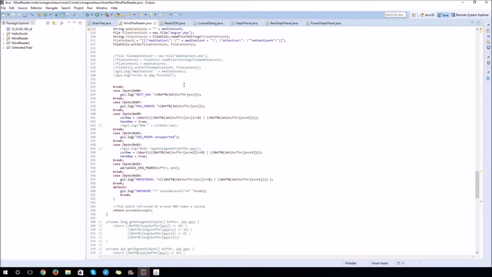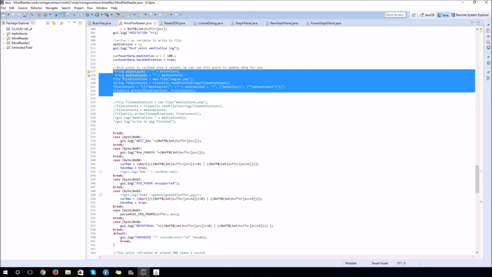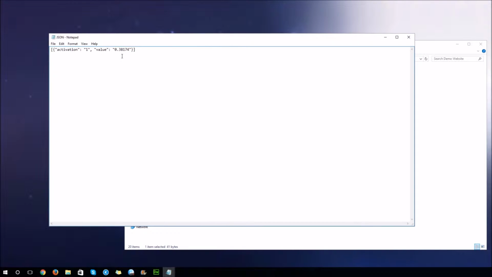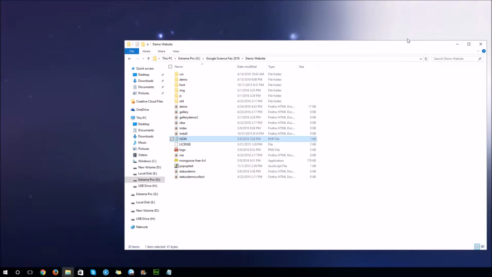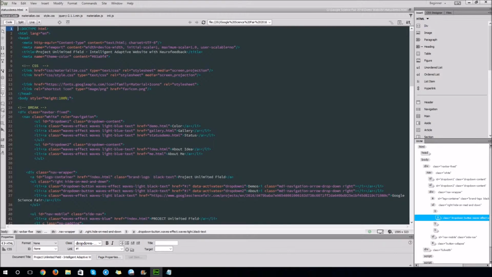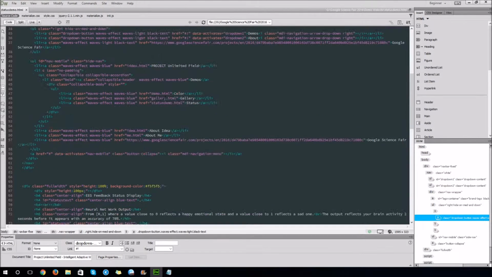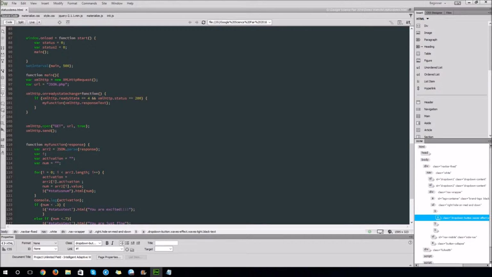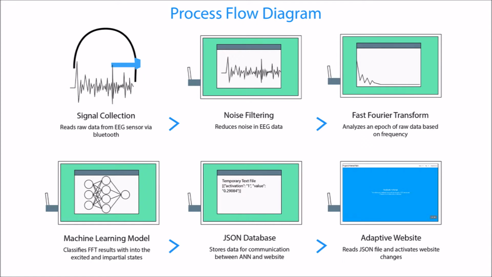At the time, the challenge for me was to make a system that would let the Java program communicate with the website. I thought about making a temporary database file that can hold the data while the Java program writes to it and the JavaScript on the website reads it. I used the JavaScript Object Notation parse function to read the temporary file on the website, and I used the file writing utilities in Java to write the meditation and attention values into the file. I used the JavaScript on the website to check the database file many times a second, and now I have a website that can update itself based on the values of the temporary file.